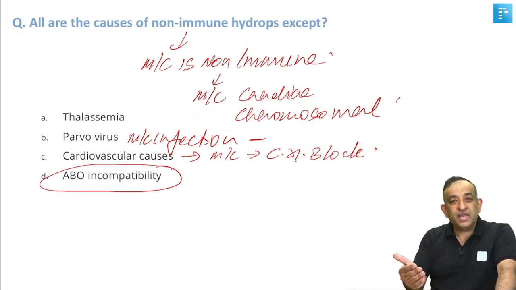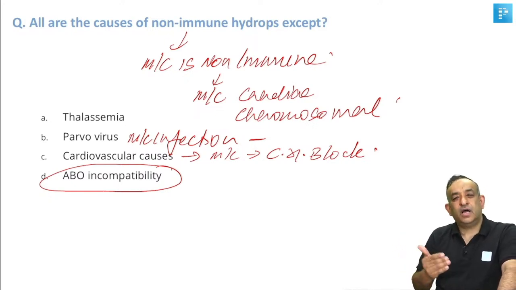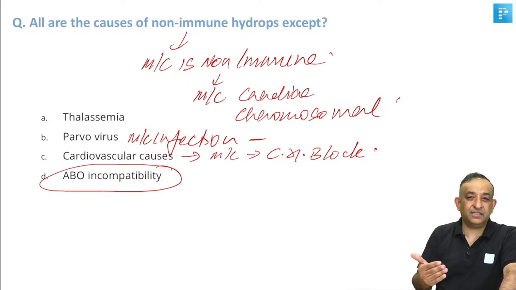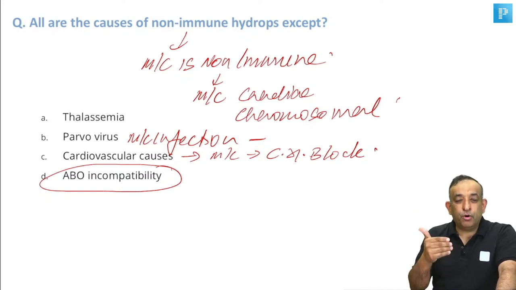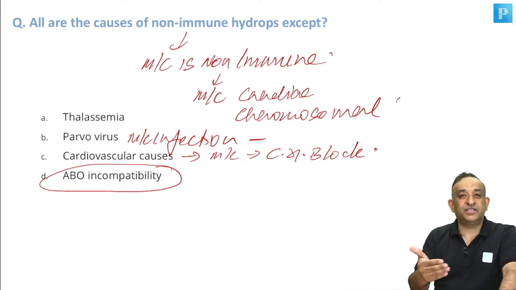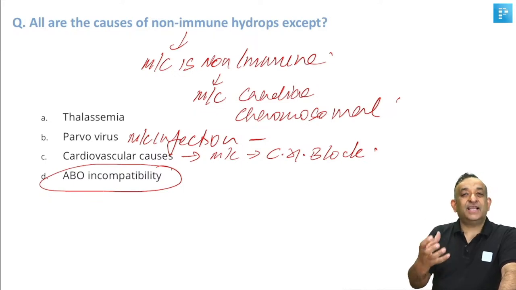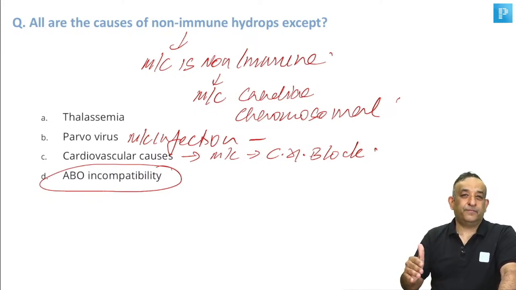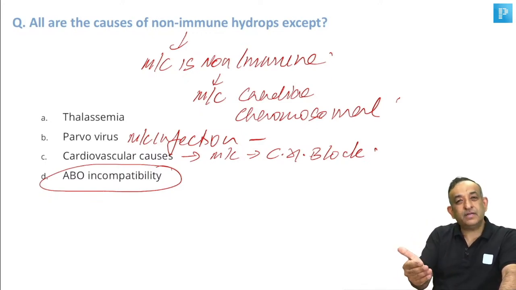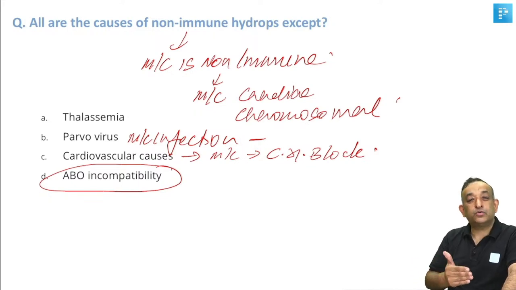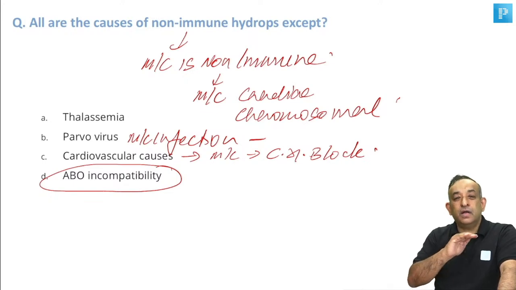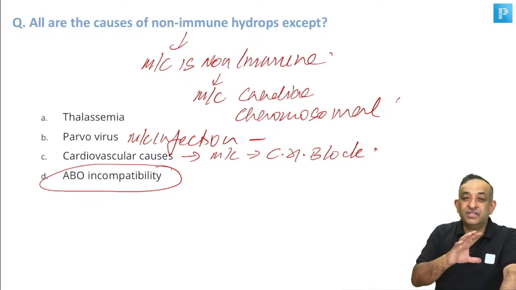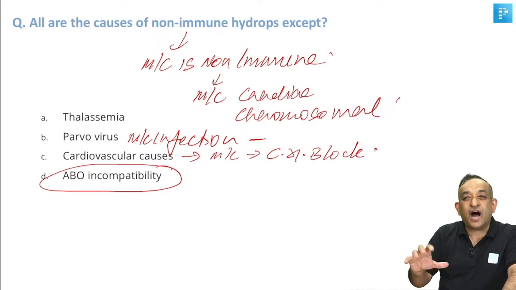The moment the B blood group comes into the mother's circulation along with the D antigen or the RH antigen, the mother recognizes the B antigen first. The moment the mother's immune system recognizes the B antigen, the B antigen-carrying RBCs are immediately destroyed, destroying the Rh antigen also in the process. Once again, the moment the B positive group comes to the mother who is A negative, she mounts an antibody response to destroy the RBCs carrying the B antigen. Once the RBC carrying the B antigen is destroyed, the Rh antigen is also destroyed.